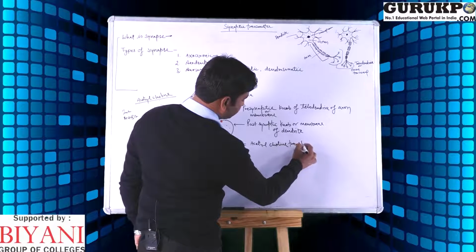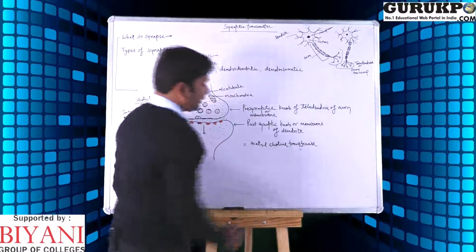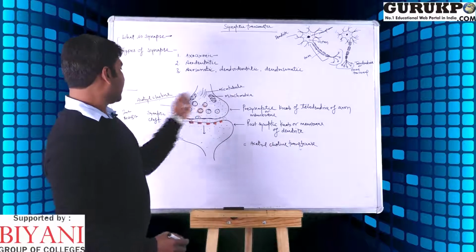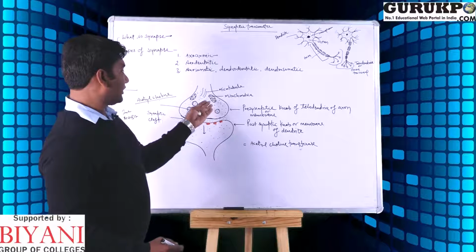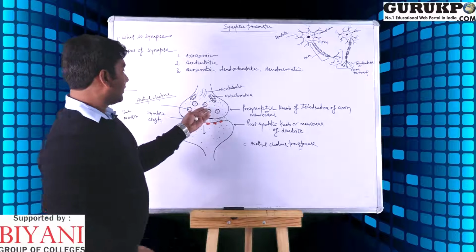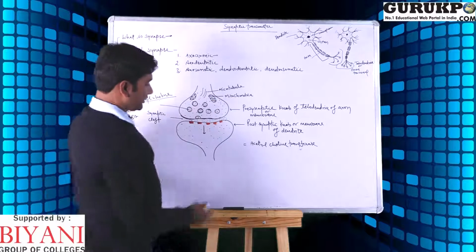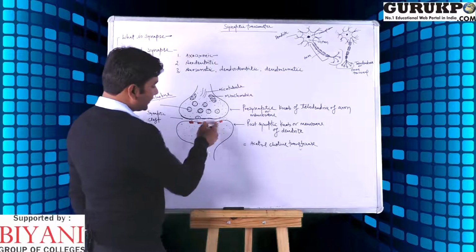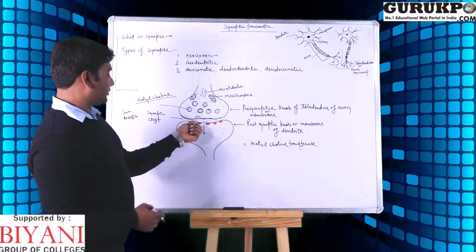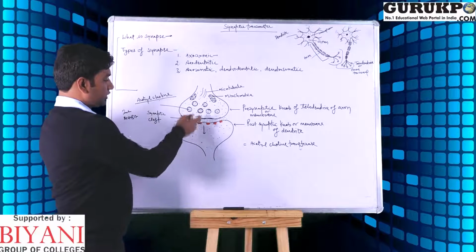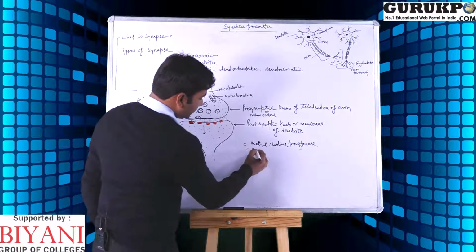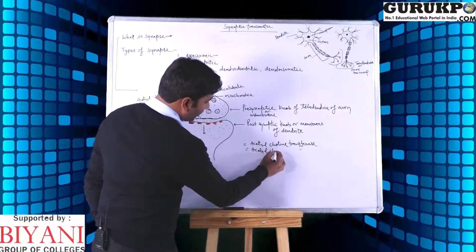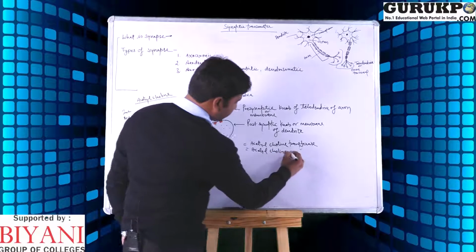This enzyme forms acetylcholine in the mitochondria, which is further wrapped by the vesicles, and the acetylcholine is degraded after binding to the receptors by the enzyme acetylcholine esterase.